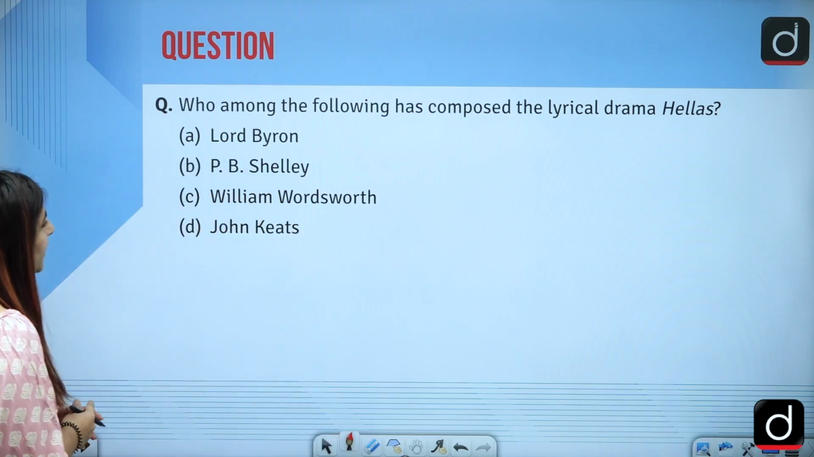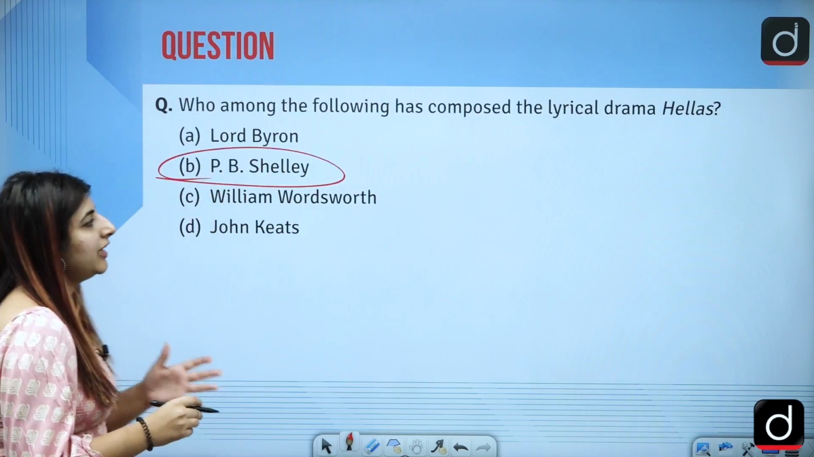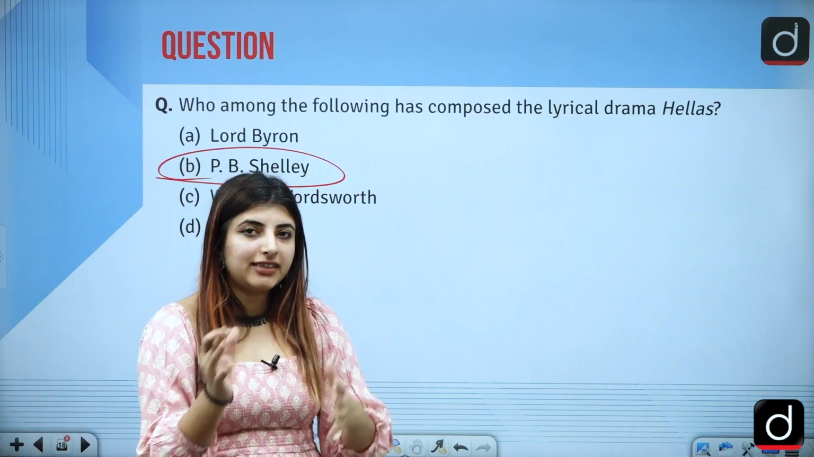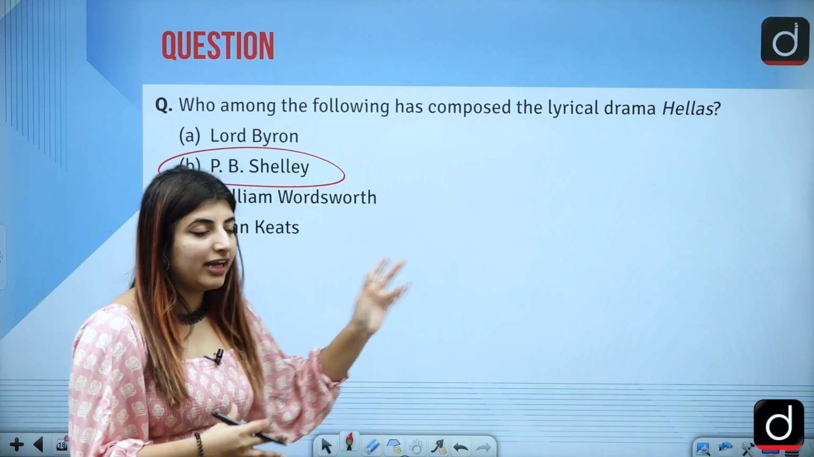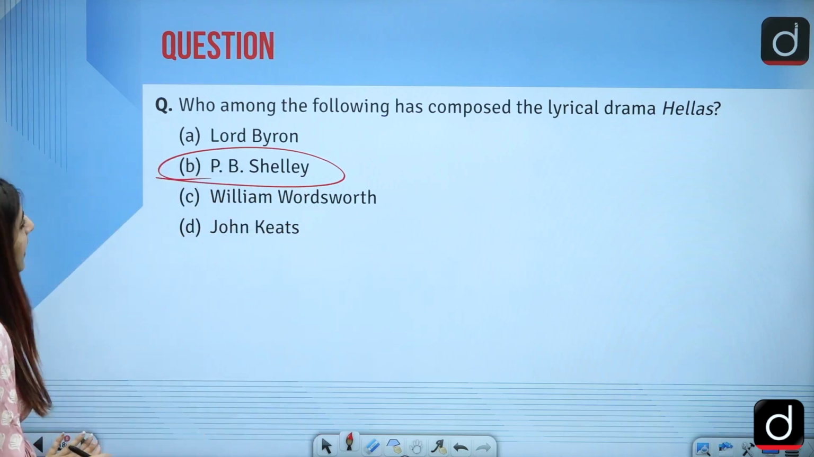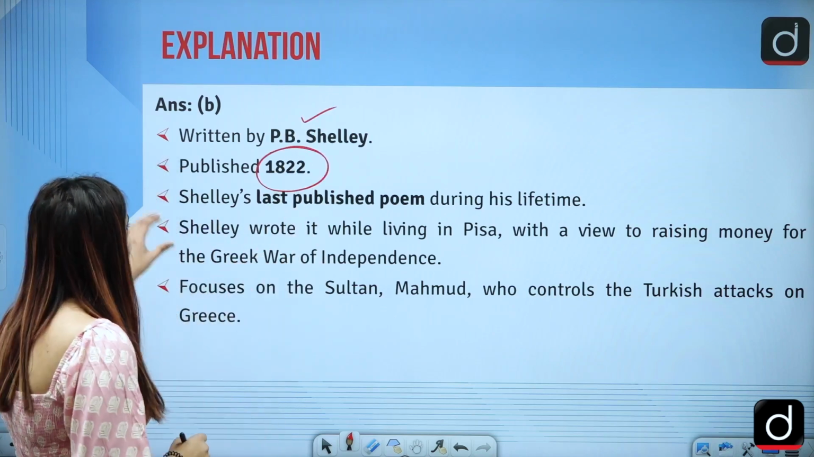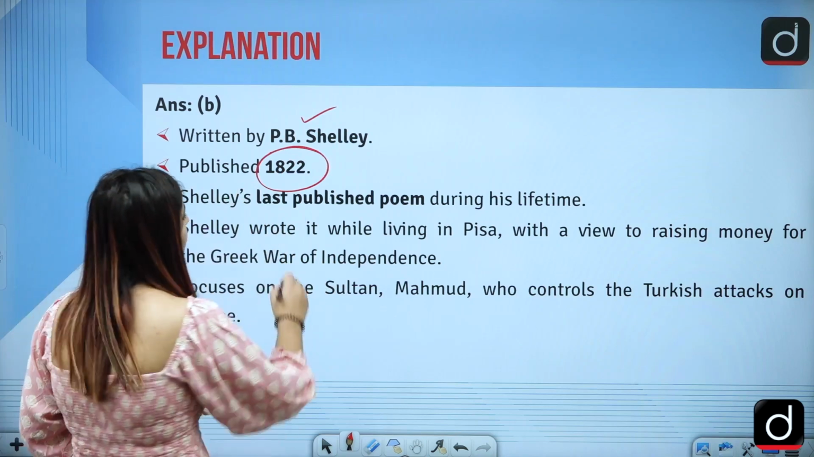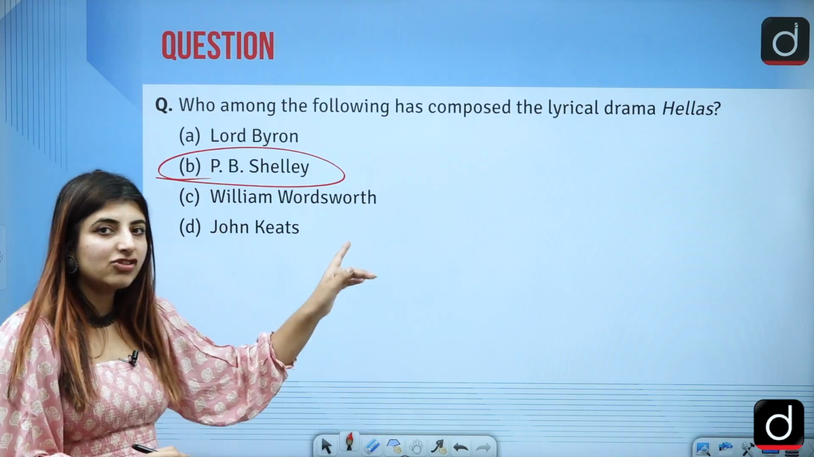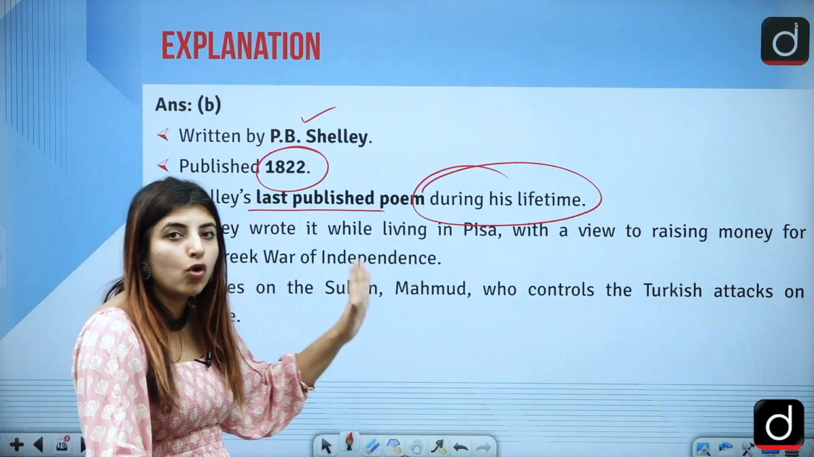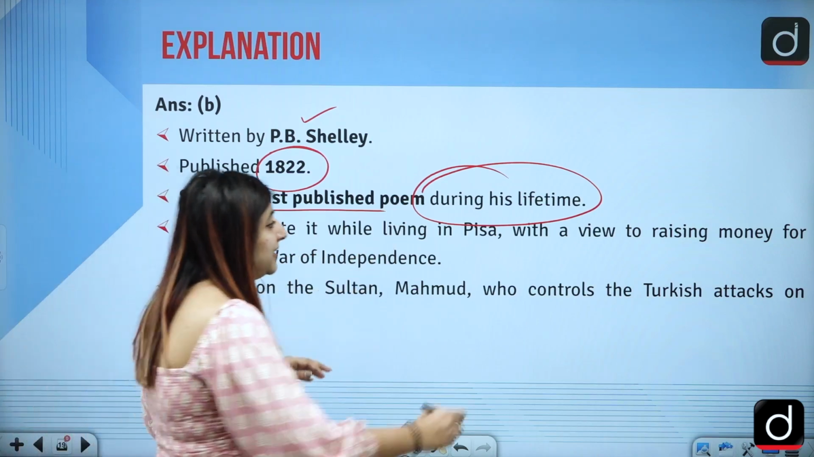The answer to this question is option B, that is P.B. Shelley. You can also, as I'm telling you, note or segregate these very writers down based on the age to which they belong. Like P.B. Shelley belongs to the Romantic age, etc. Right? So he wrote Hellas, written by Shelley, published in 1822, and it was his last published poem during his lifetime. So basically it was a lyrical drama, that is why it is considered as a poem as well, because lyrics are used there, and he wrote it while he was in Pisa.